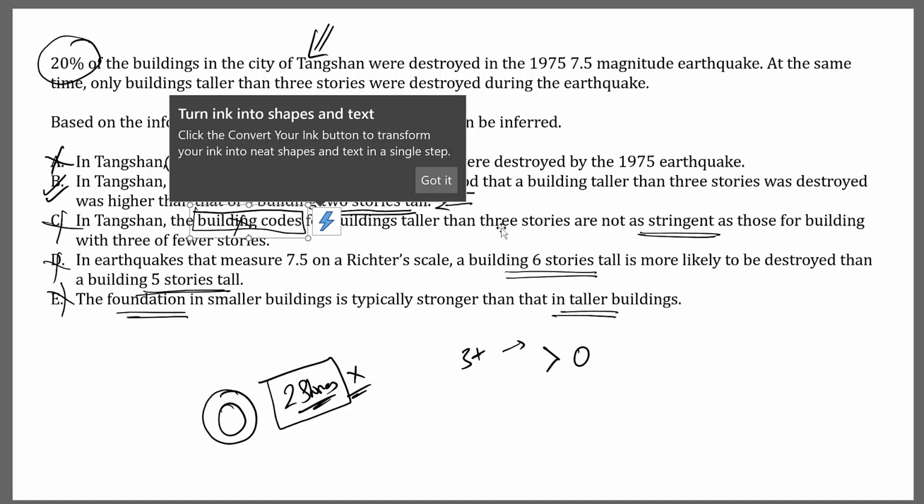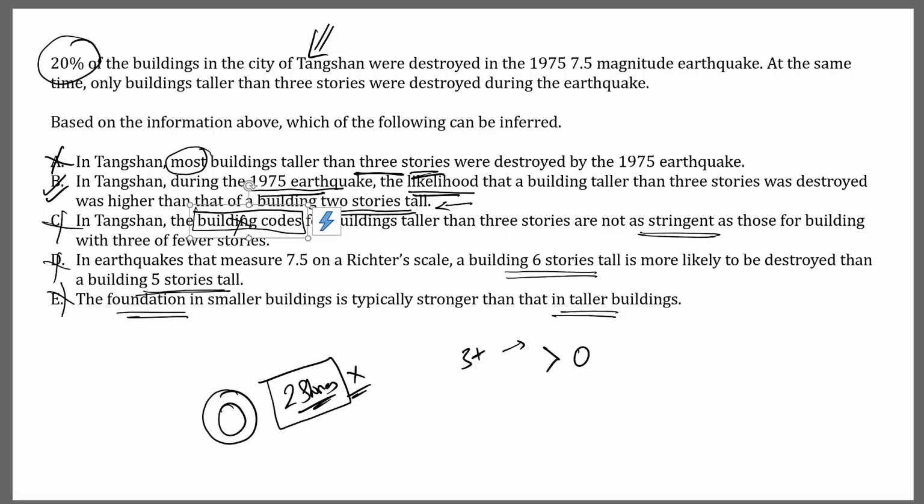So again, very basic question. If you faltered on this, look at why you faltered on this, and as you do that deep dive analysis, you're going to find out that you were either thinking outside the scope of the information provided in this passage, or you misread a word. Either way, take the learnings with you.